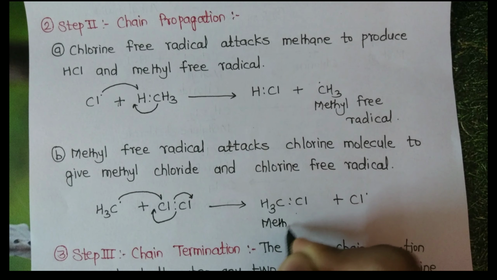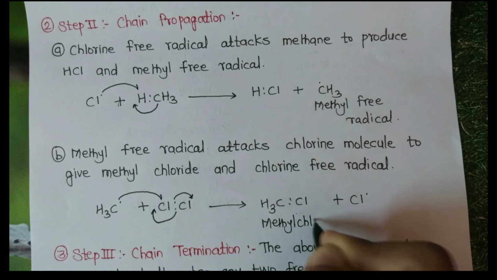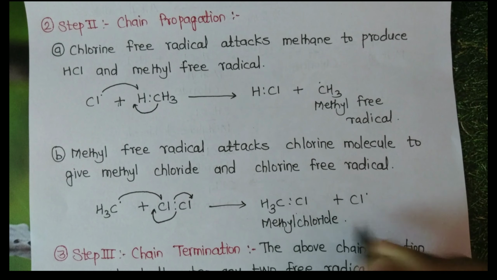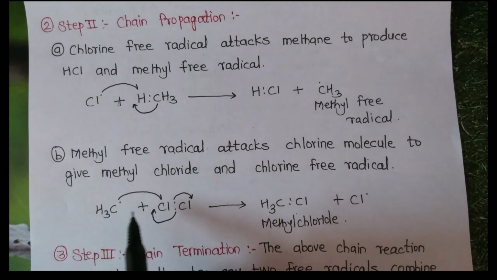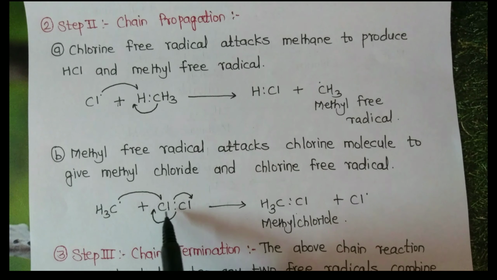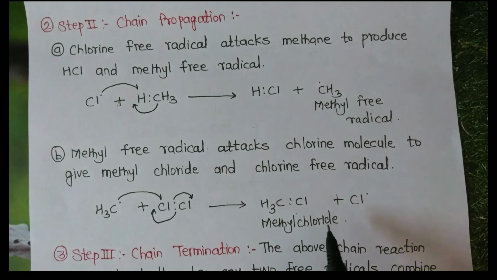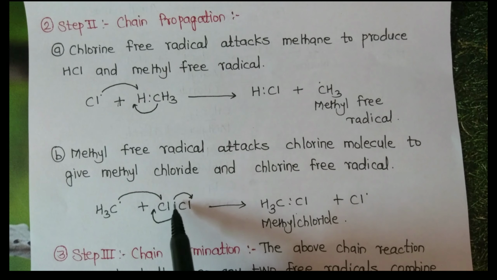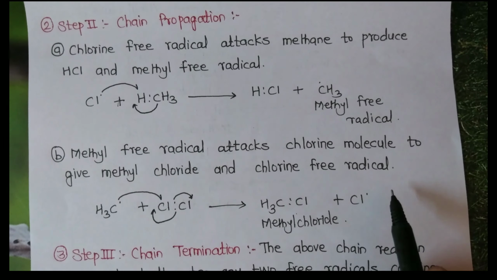One electron from the methyl and one electron from this chlorine form methyl chloride, and the other electron goes to Cl and forms a chlorine free radical.